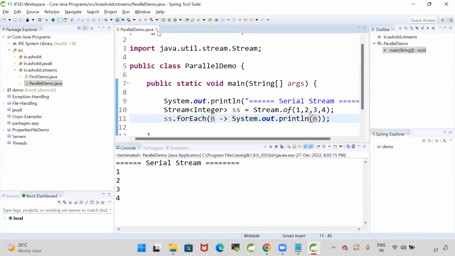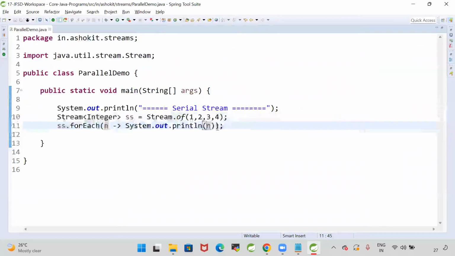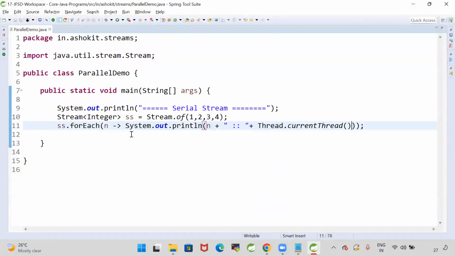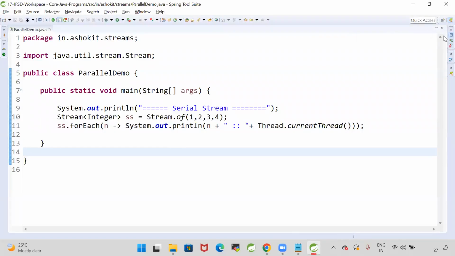Whatever number I'm giving as input to the stream, I want to print that number. Okay guys, I'm printing that number. Which thread is printing that number? I want to print the thread name also. Thread.currentThread will give the name of the thread. Okay guys, let us see the output here.